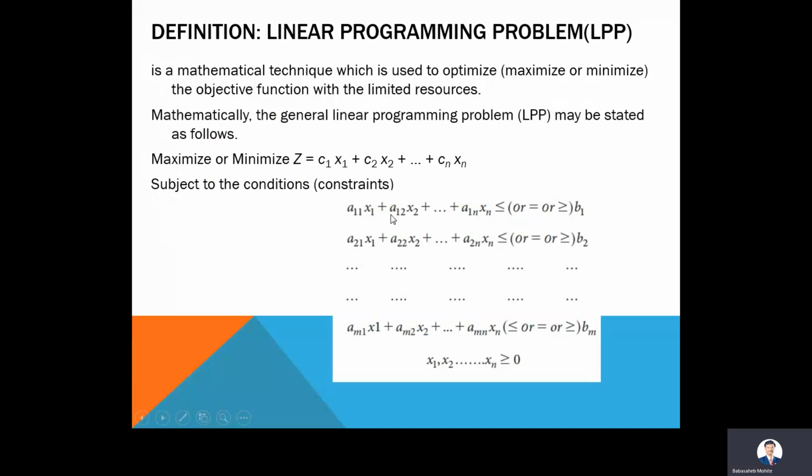There might be m different constraints. This is my first constraint, that's why a11. This is the second, that's why a21. This is my mth constraint, that's why am1. So in this fashion, we can design the linear programming problem. This is the formulation of a linear programming problem.